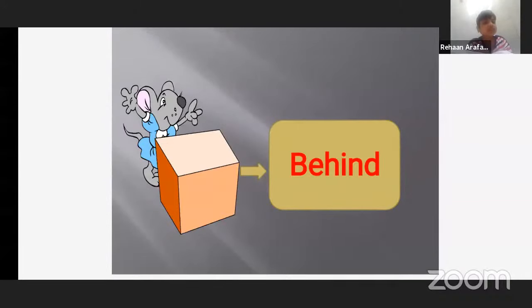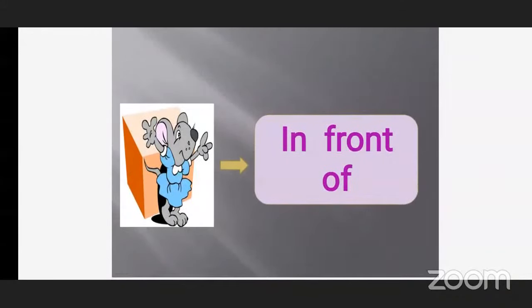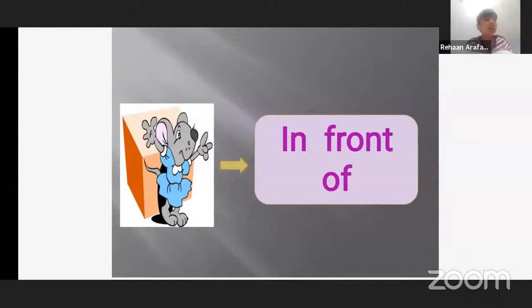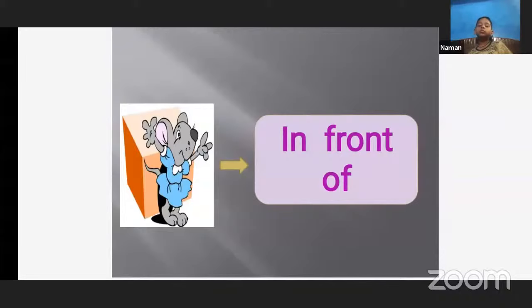Behind. Yes. And here, what can you see? Where is the mouse? The mouse is in front of the box. Very good. Front means what? In front. So here, the mouse is in front of the box. Have you understood all these words? Yes, teacher.